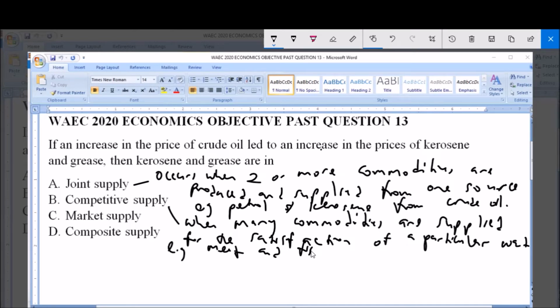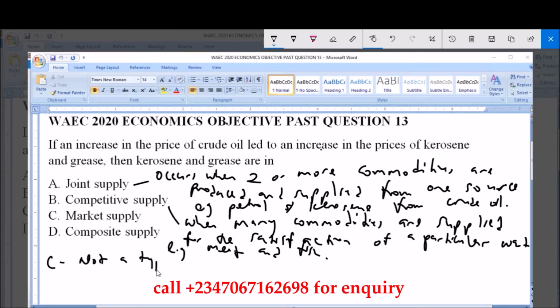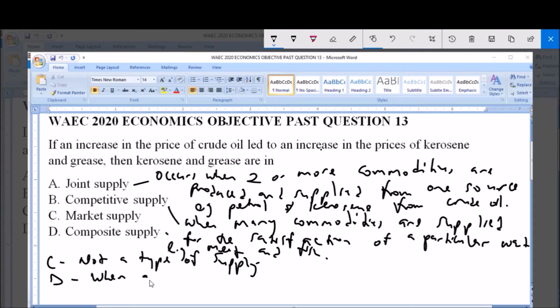Now option C, market supply, is not a type of supply. And then option D, which is composite supply, refers to when a commodity can serve two or more purposes. It is the supply seen in a commodity that can serve two or more purposes.